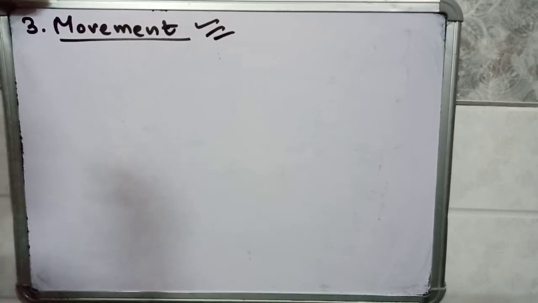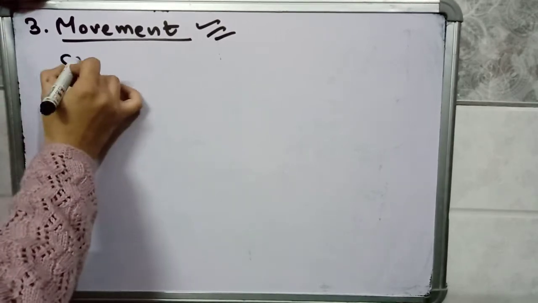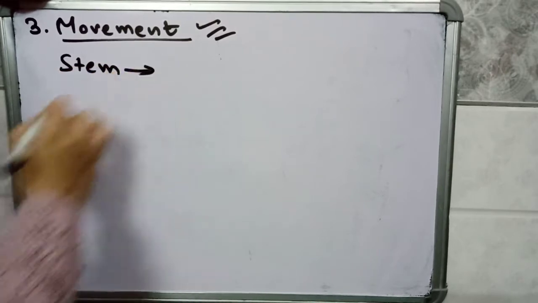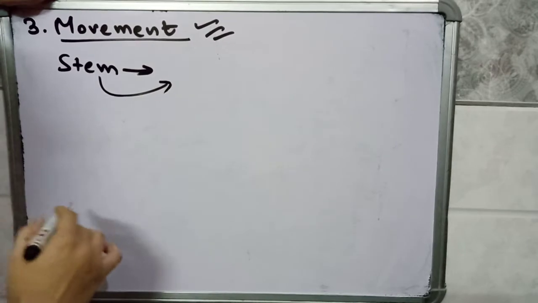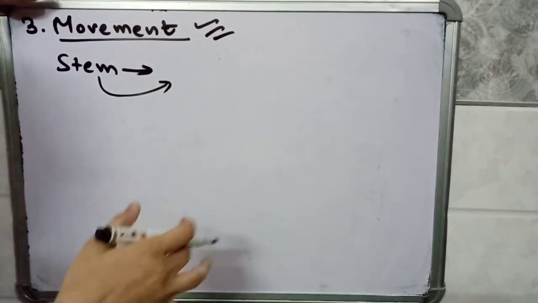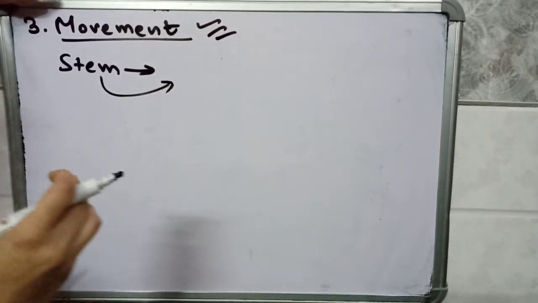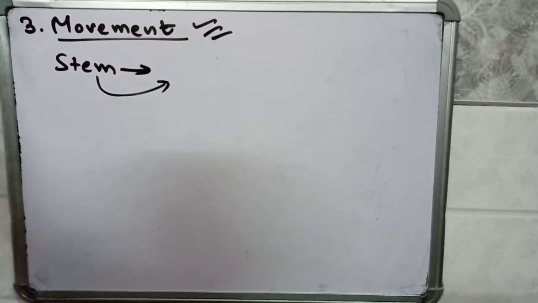For example, fishes move in water. Plants also show movement. For example, a stem grows, the stem increases its length with the duration of time, so the stem is showing movement. Roots grow inside the soil, so these roots are also showing movement.